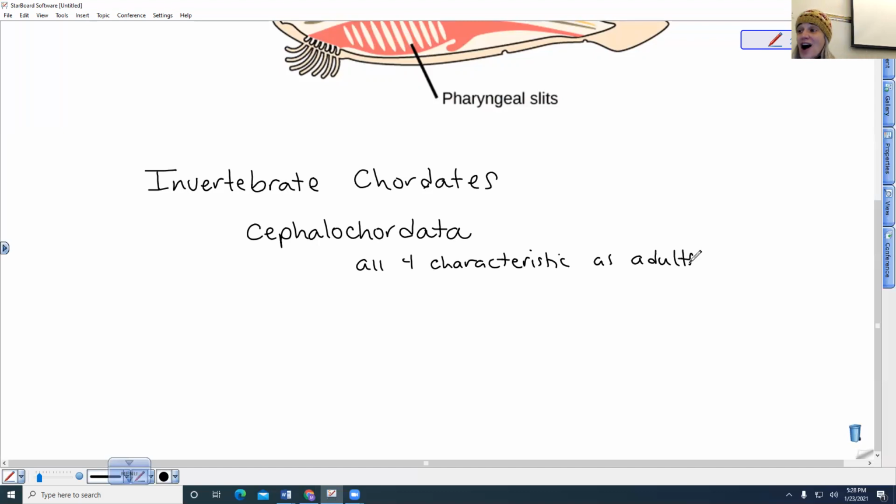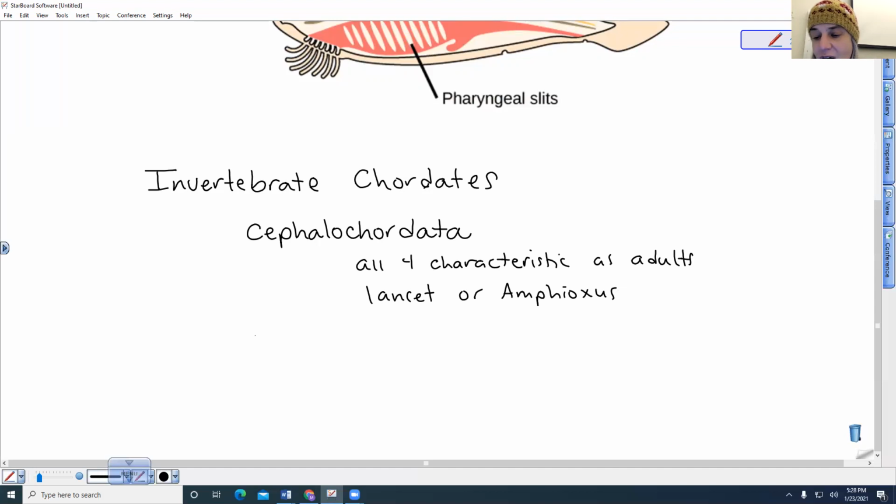Okay. A common example of a cephalochordate is called a lancelet, or there's another word that you might see that is called the amphioxus. Amphioxus is an example of a cephalochordate.